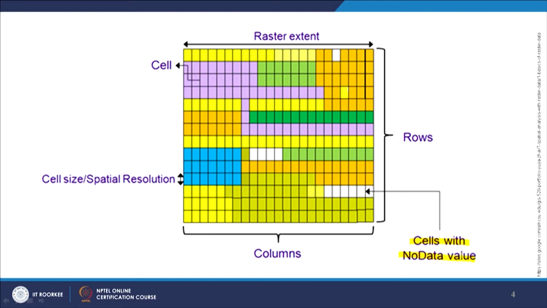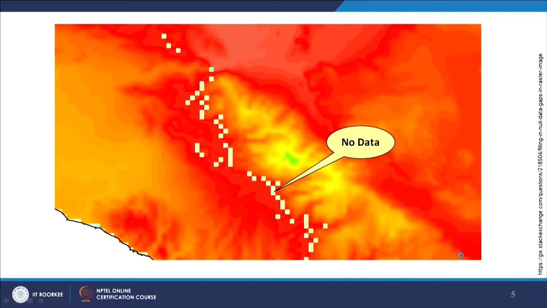I cannot declare it as 0, because 0 is considered a value, especially in your digital elevation model. So, this concept was very much required. As you can see, this is real data, and this is an example from SRTM DEM. The SRTM stands for Shuttle Radar Topographic Mission, which was a 16-day mission of NASA to generate a global scale DEM at different spatial resolutions.